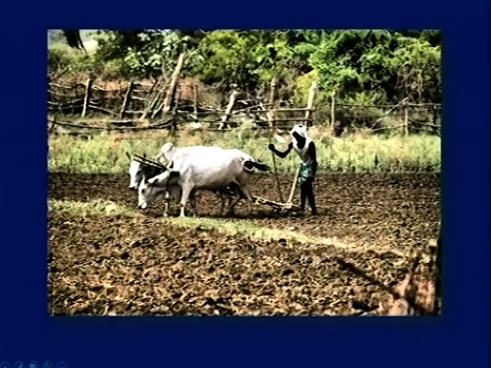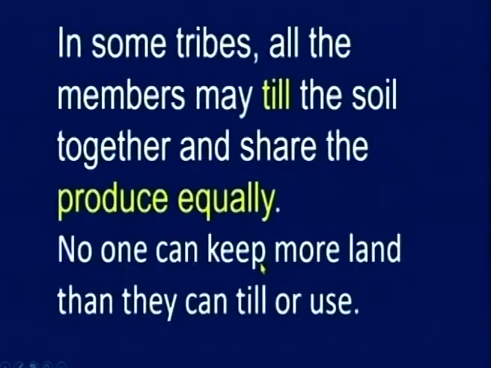So, just now we have seen how they shared the natural resources like land, forest, pasture land and water. Since they are sharing it equally, there is no rich and no poor, right? Next, look at the land here. Suppose this land is given to the tribal people. Then it is cultivated by every tribal person in the society. In some tribes, all the members may till the soil together and share the produce equally. No one can keep more land than they can till or use.